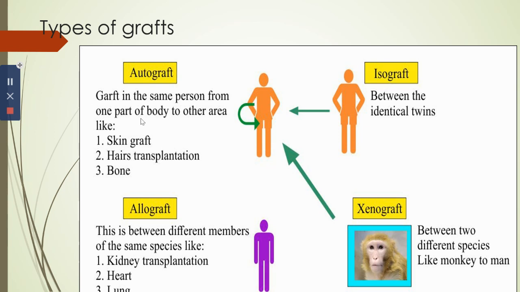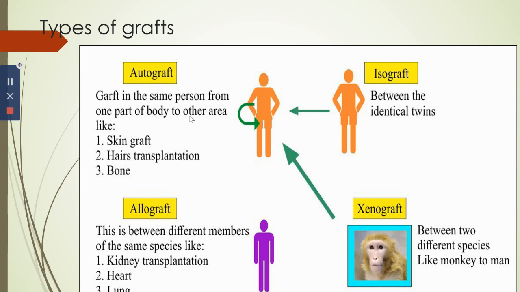This is done in the case of plastic surgery, orthopedic surgery, or hair transplantation. Here there will be no immune response generated because the antigens match, or they recognize the autograft antigen as self-antigen. So no immune response is created. That is the importance of autograft.